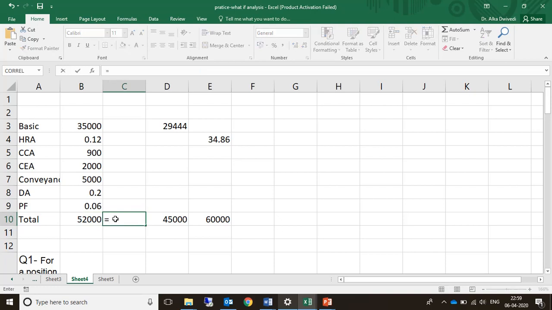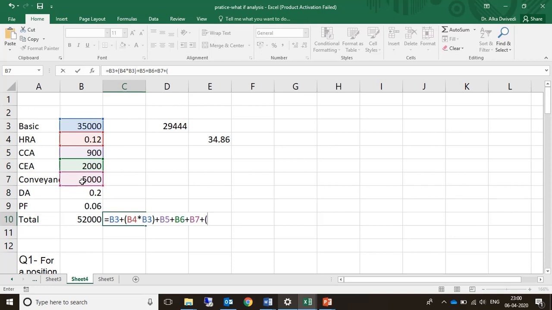We start with writing equal to, add the basic plus, start the bracket, 12% HRA, so 0.12 into 35,000, bracket closed, plus CCA as it is, then plus CEA as it is, then plus conveyance as it is, then plus 20% of 35,000.